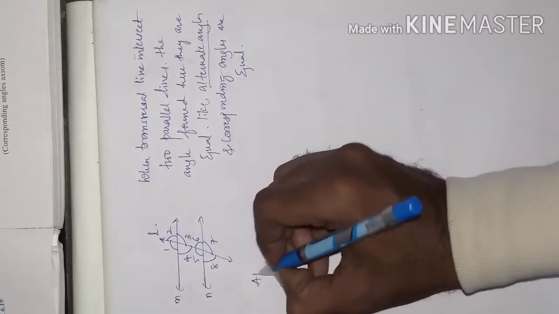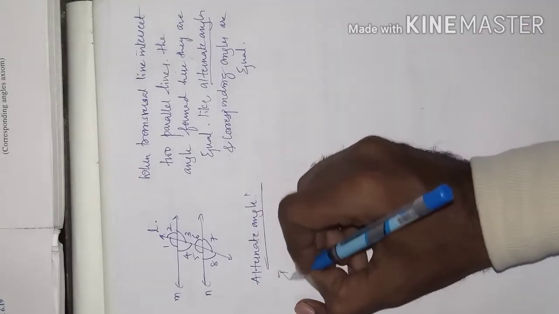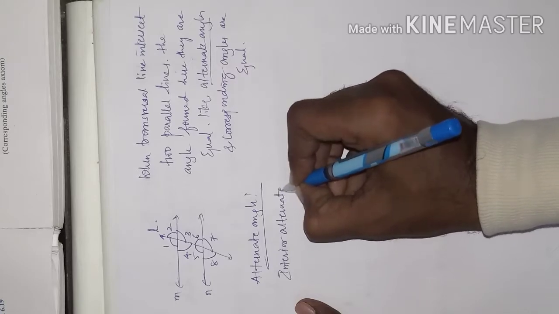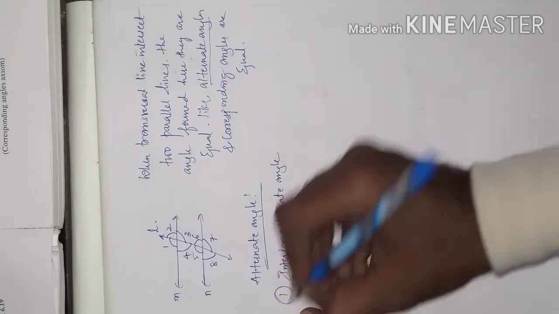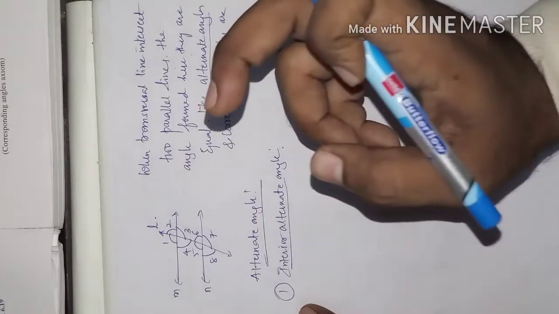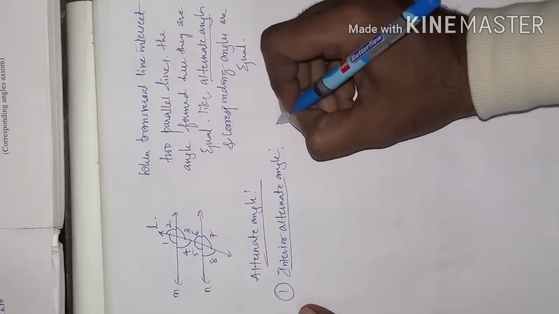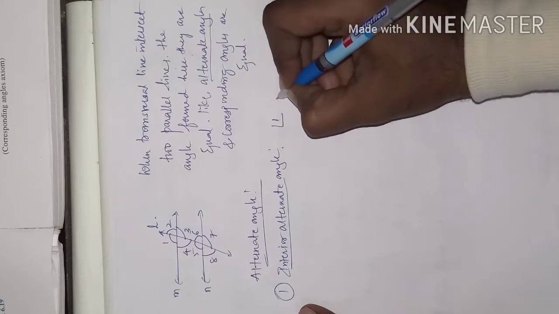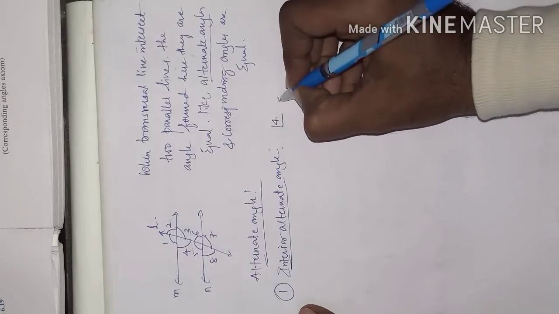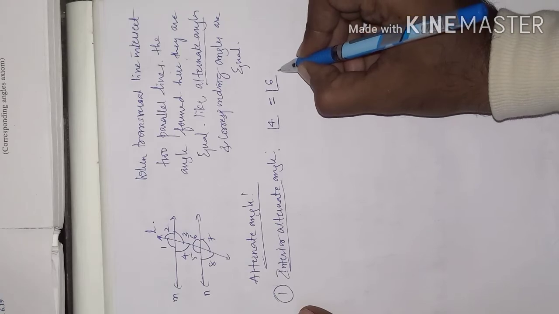Now let me show you first the alternate angles, that is, interior alternate angles. These angles are equal here. Why? Because the transversal line is intersecting parallel lines. I am talking about the interior, no? So interior means angle 4 is equal to angle 6. See, I am writing it as angle 4 is equal to angle 6.